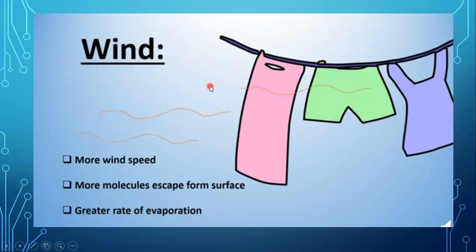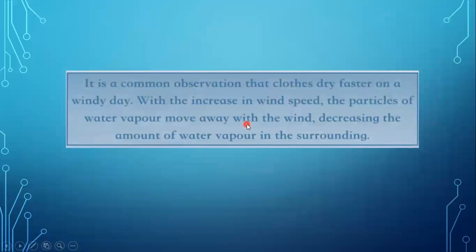But when strong wind is blowing, that saturated air is blown away from the fabrics. As a result, new air comes in contact, and that increases the rate of evaporation. It is our common observation that clothes dry faster on a windy day, because as wind speed increases, particles of the water vapors move away with the wind, and it decreases the amount of water vapors in the surroundings. As a result, the evaporation rate increases.